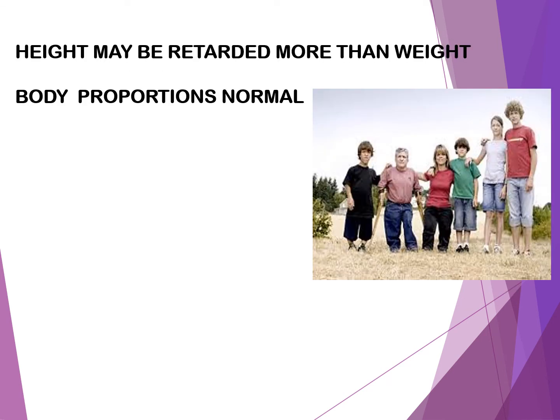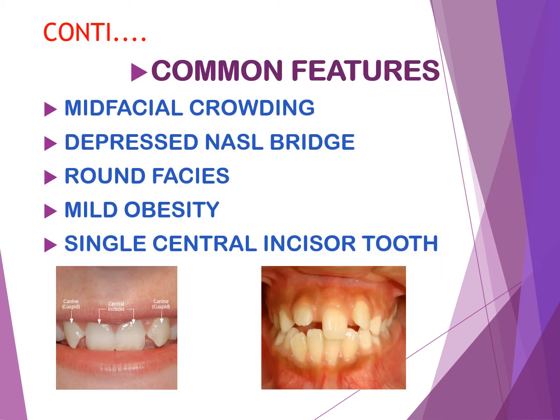Then height may be retarded more than weight, and body proportions are normal in these children. Body proportions means the ratio between the lower segment and upper segment is normal in these children. Now we can see some of the common features in these children.